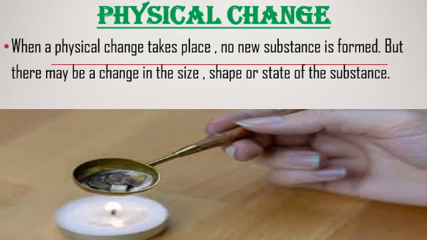So no new substance is formed. We are getting wax only again. First also there was wax only, and now also we are getting wax back. That is, no new substance is formed, but there is change in the size. First it was small, now it has become flat in shape, and there is change of the state of substance also. It was in a solid state, it became liquid, and then again it became a solid state.